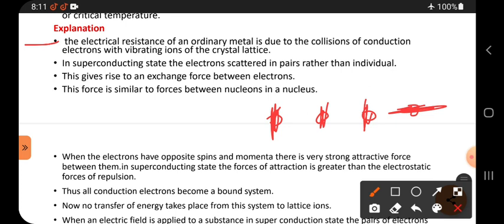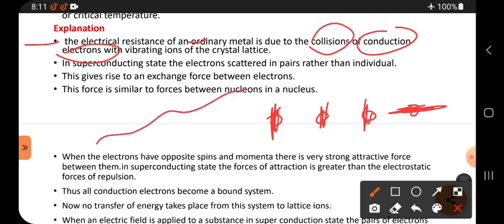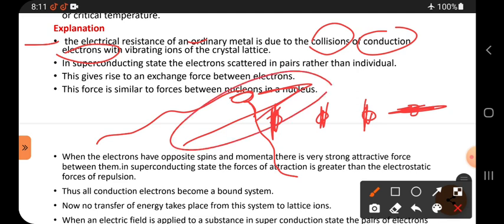The electrical resistance of an ordinary metal is due to the collision of conduction electrons. Conduction electrons are those electrons which constitute the current. Suppose one electron is moving like this and another electron is coming in this manner, then they start colliding. When they collide, their direction changes, they cannot flow in a single direction, and then the resistivity increases.